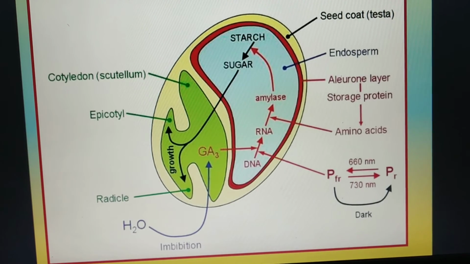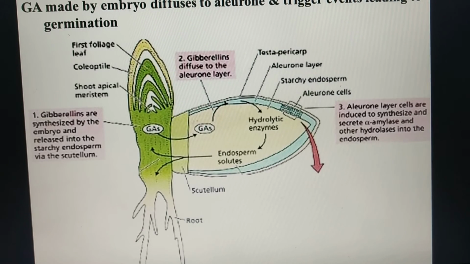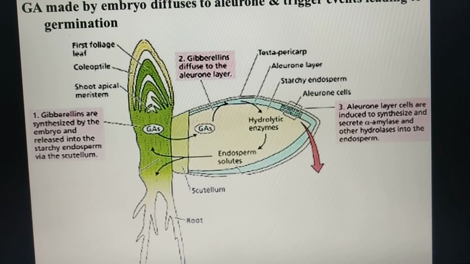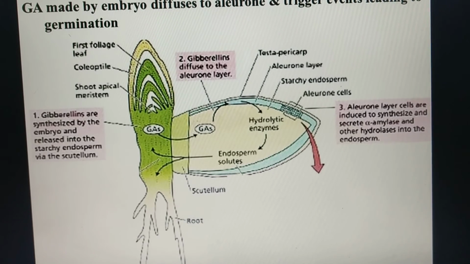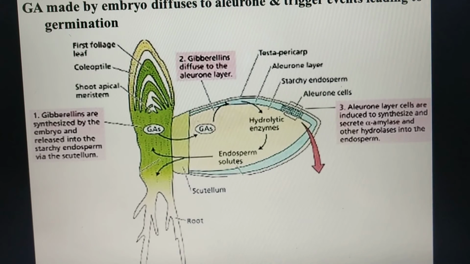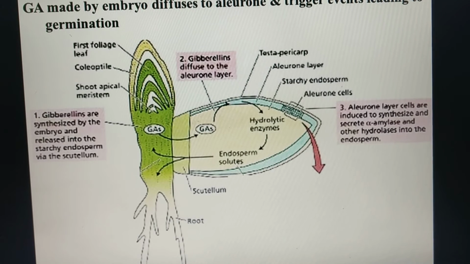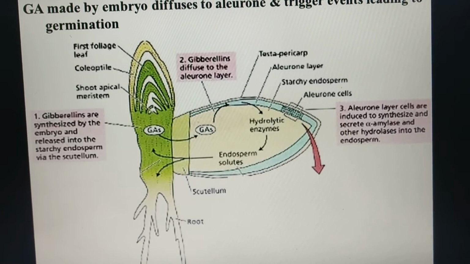In the next slide, you can see in point 1 that the gibberellins are synthesized by the embryo and released into the starchy endosperm. You can see the arrows showing they are released into the endosperm, then they diffuse to the aleurone layer. Once they diffuse there, the aleurone layer cells are induced to synthesize and secrete alpha amylase and other hydrolases into the endosperm, and this entire process contributes to germination.